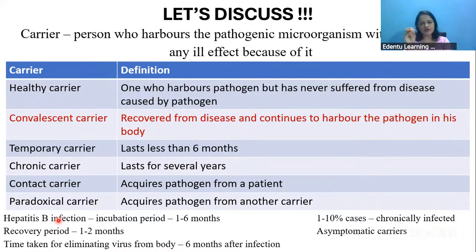In some rare cases, around 10% of cases, the patient will be chronically infected and the virus will be there inside the body, and it can cause complications. It can progress into cirrhosis or hepatocellular carcinoma. In some cases it can progress to such a huge risk also.